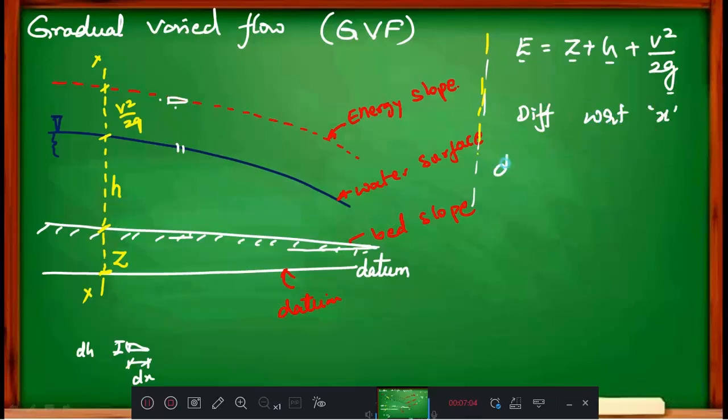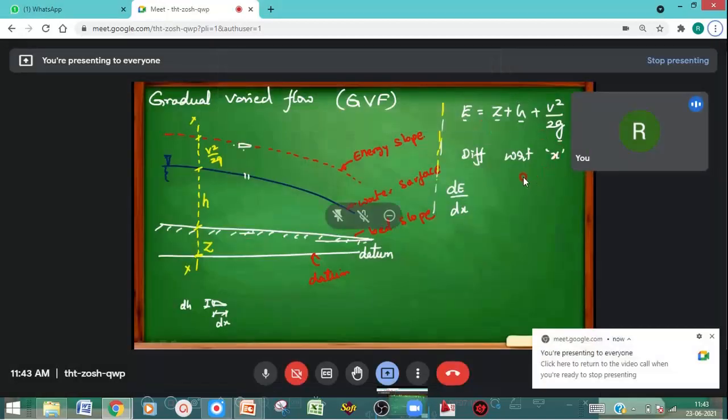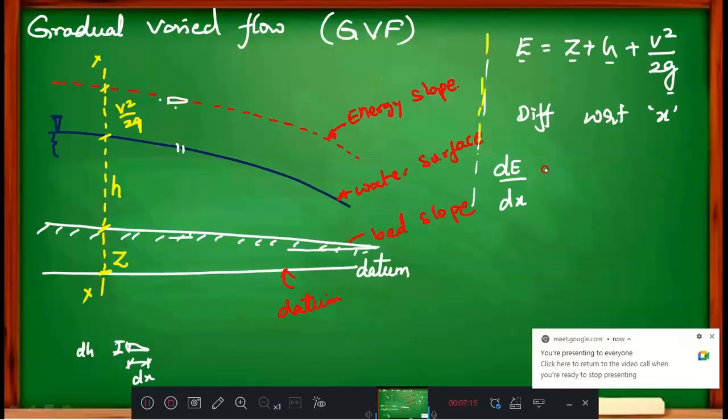Therefore, I will get dE by dx is equal to dz by dx plus dh by dx plus, this one I will not differentiate here, I will keep it as d by dx of v square by 2g.